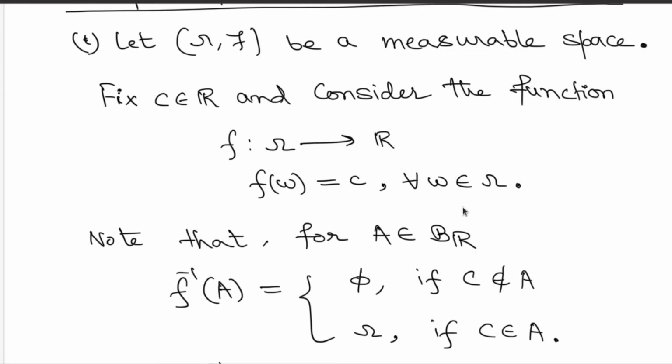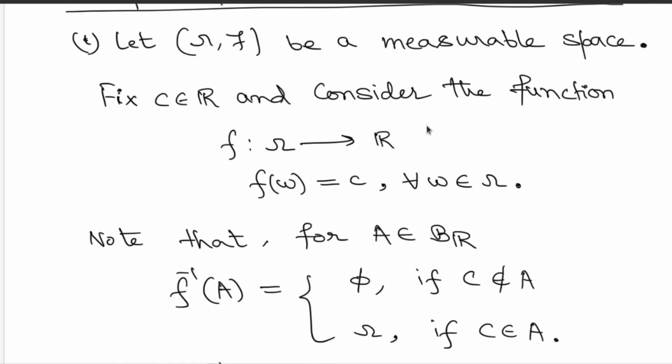That gives you a constant function on the domain. Now you are going to ask, is this constant function a measurable function, or a Borel measurable function? On the domain side, you have already been given some arbitrary sigma field, arbitrary but fixed, script F.